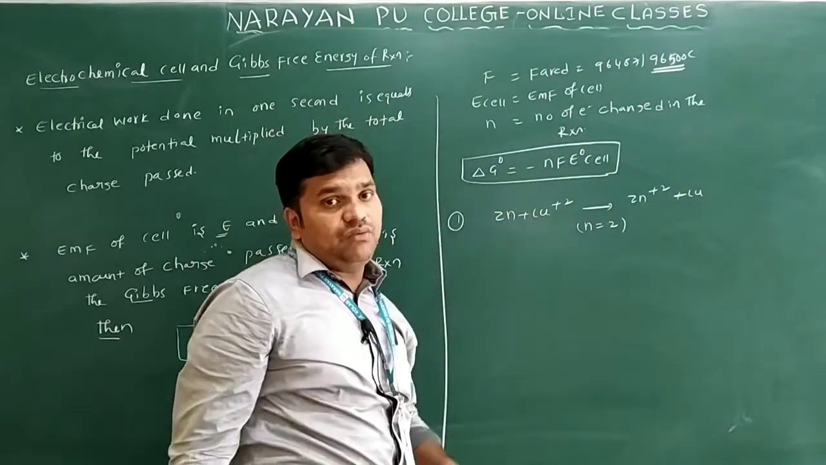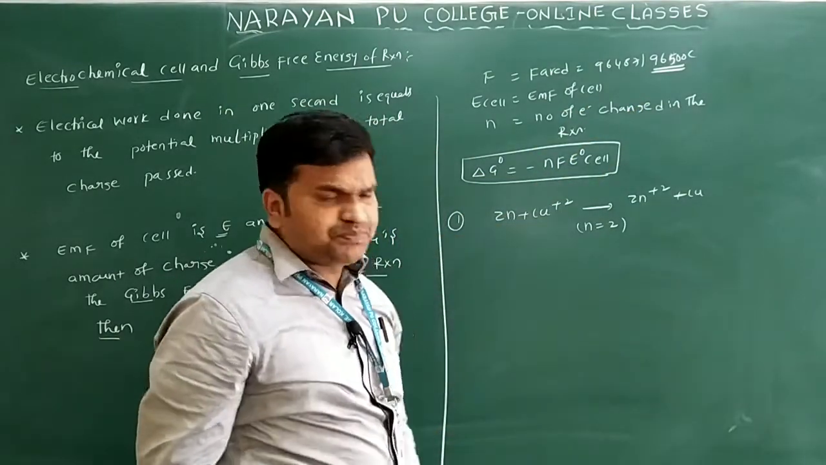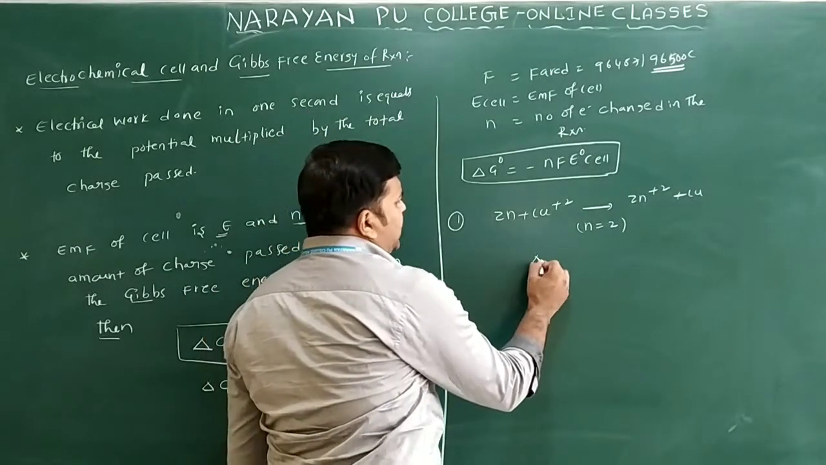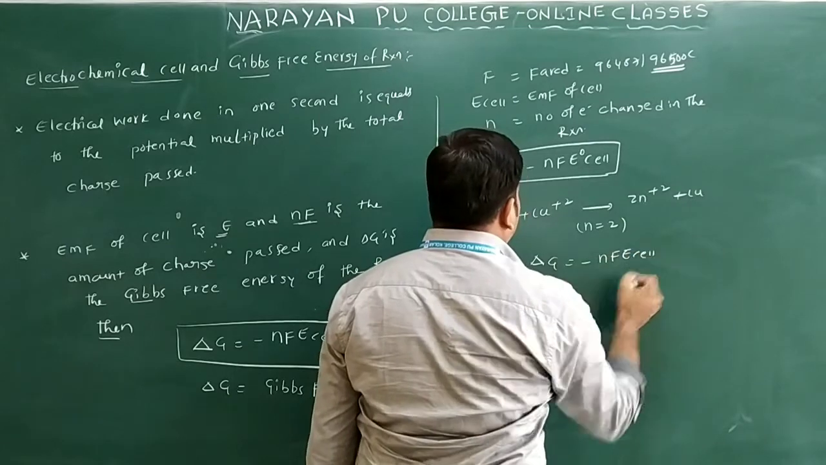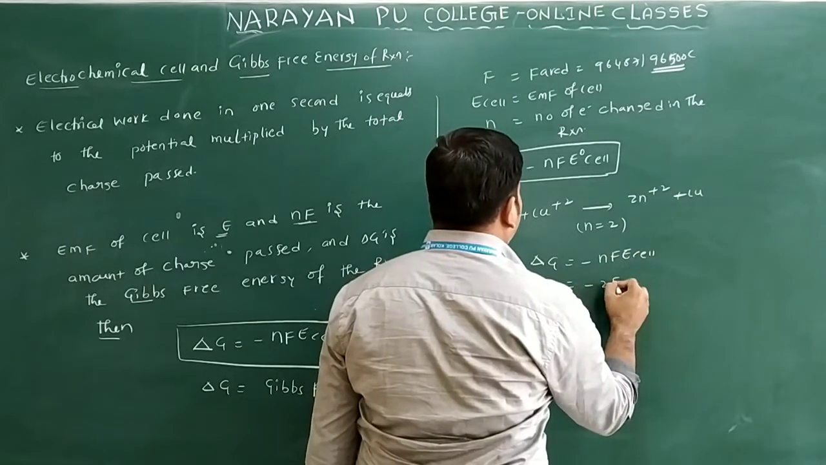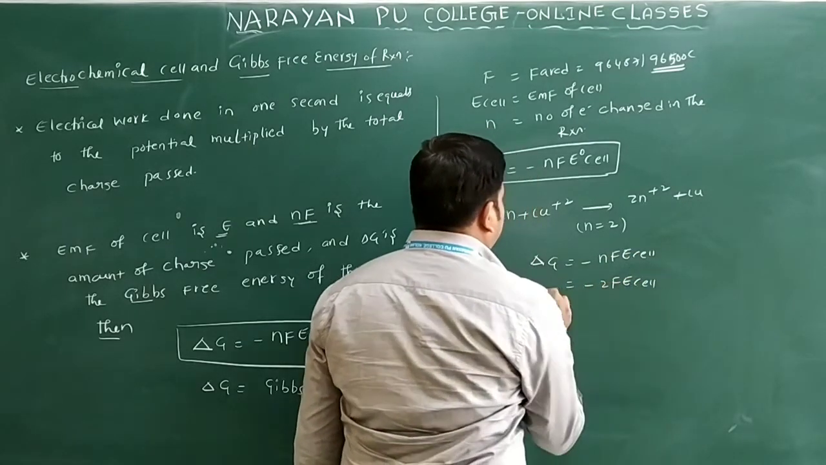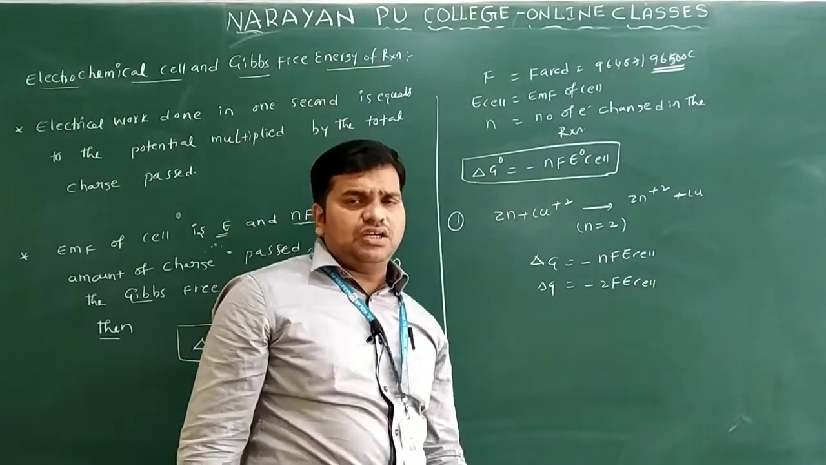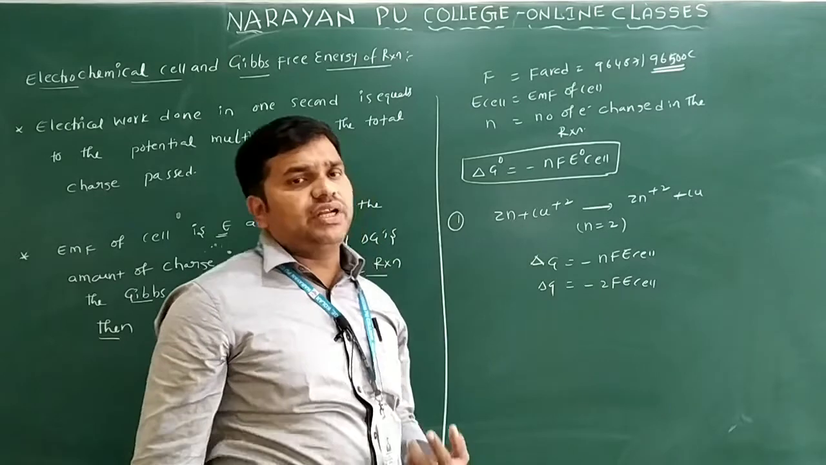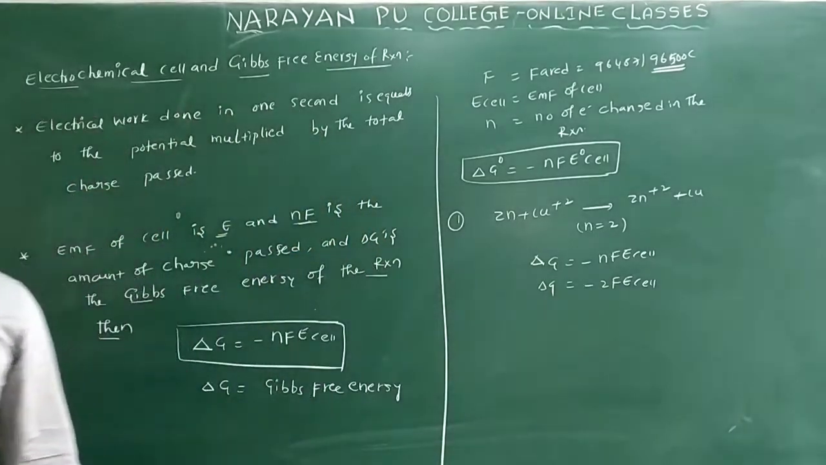So in this case, what is the n value? The n value is 2. If we write this, ΔG is equal to minus nFE cell. You will write here minus 2 into F into E cell. The n value, already told you how we can identify: n value can be identified from the given reaction only.